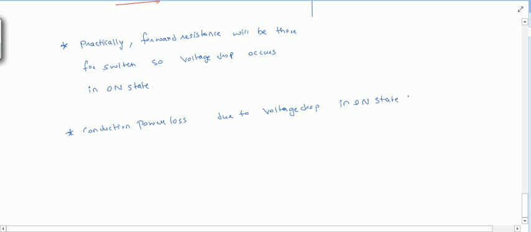Now these conduction power losses are more as compared to blocking power losses. The blocking power losses which were happening in the forward blocking mode, these conduction power losses are more than those.